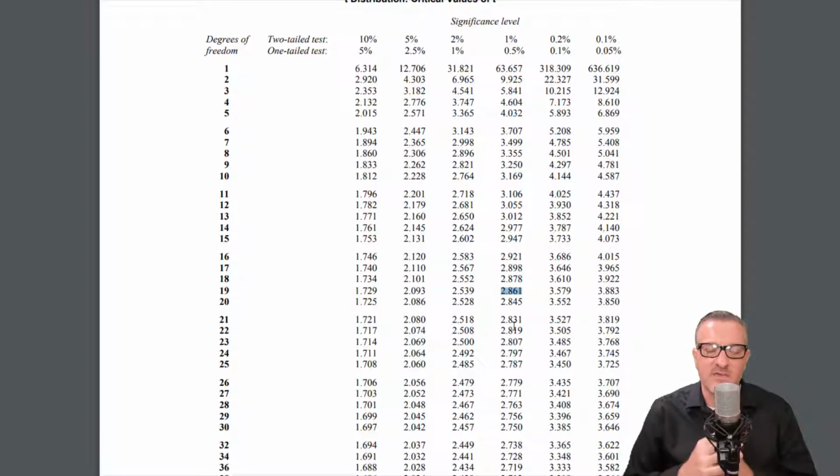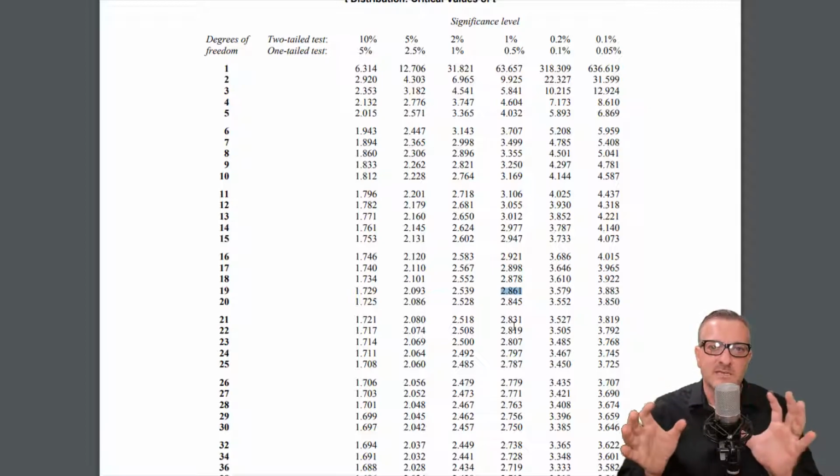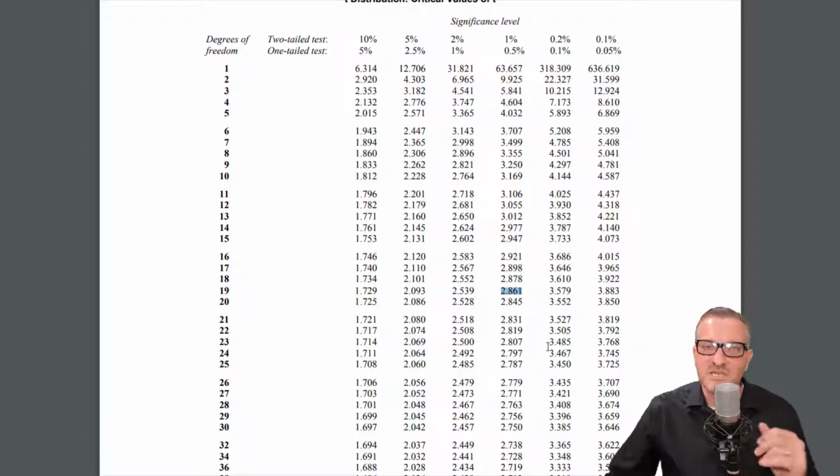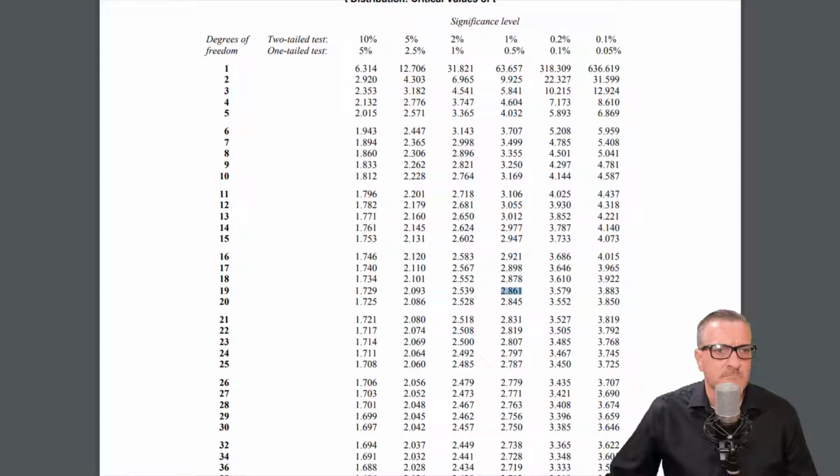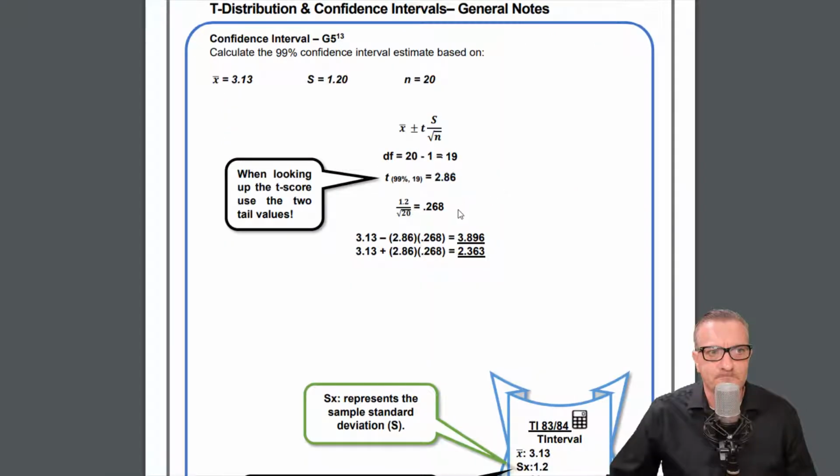This does not get us the areas under the curve like the z table does. That's a big difference: we do all of this just to get the t-score, whereas with the z distribution, the t-score is easy to get. We can go further with the z table. So it was 2.86. It has 2.861, that's fine. 2.86. Boy, that almost looks similar.